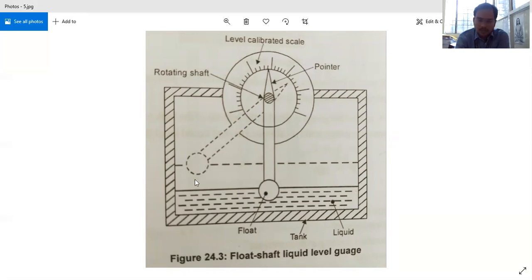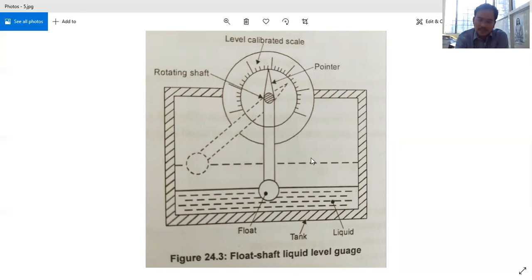Now, coming to the parts here, we have a tank. The liquid float is attached to a shaft, and a rotating shaft is here. This is a pointer, and this will move according to the level of liquid here.